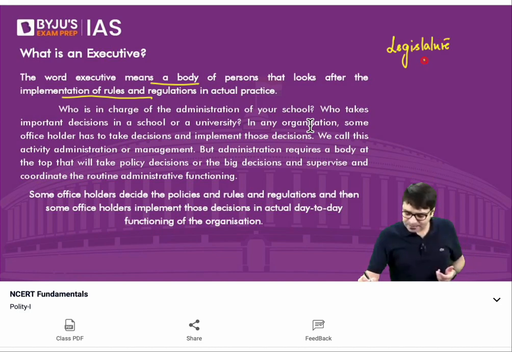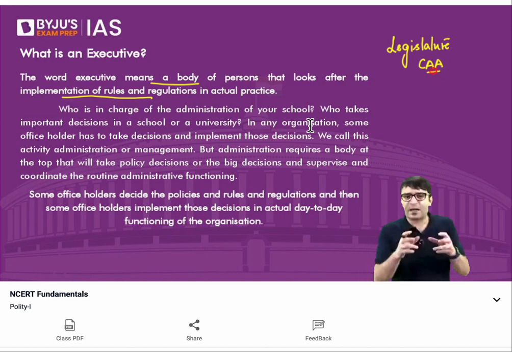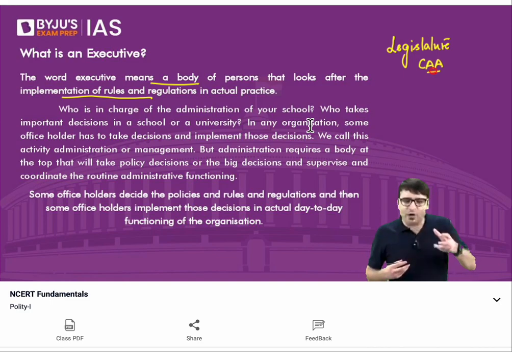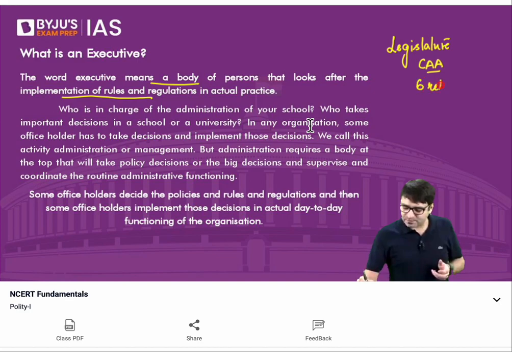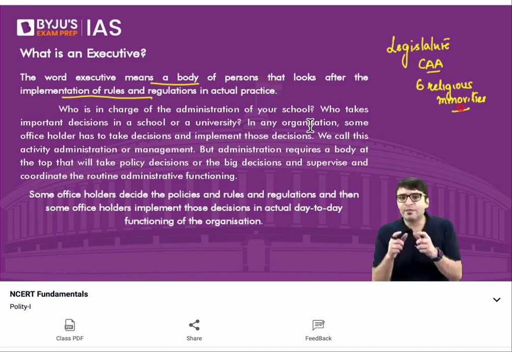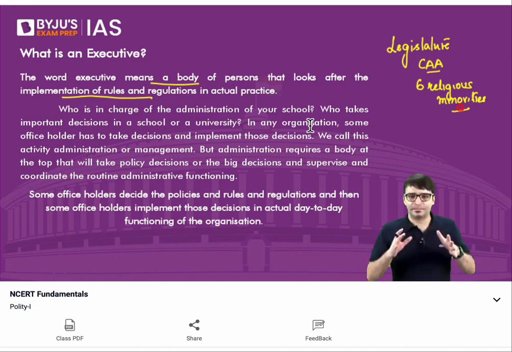Let's say, for example, the Citizenship Amendment Act. The year was 2019 when the parliament passed a law called the Citizenship Amendment Act. According to this law, if you are from six religious minorities from three Islamic countries, Pakistan, Afghanistan, and Bangladesh, you will be provided citizenship in India.